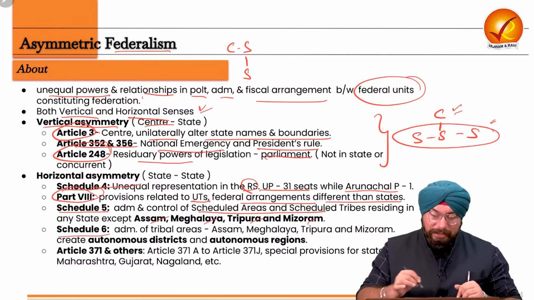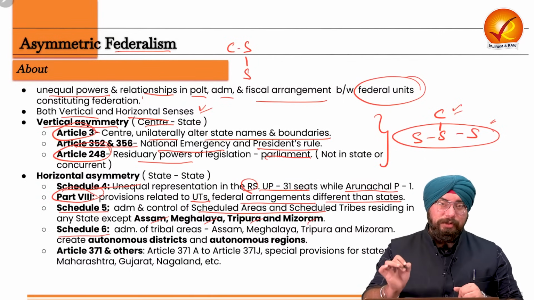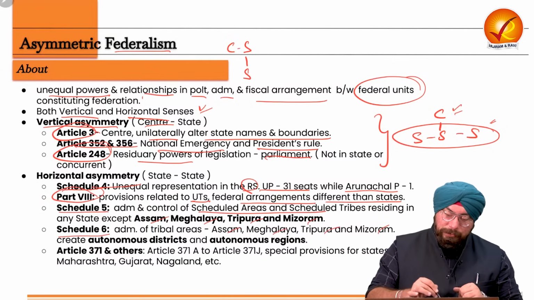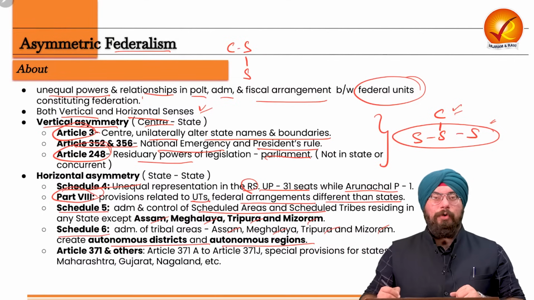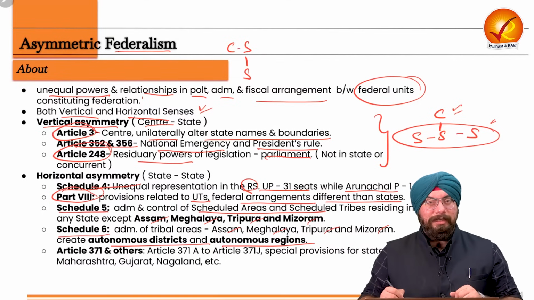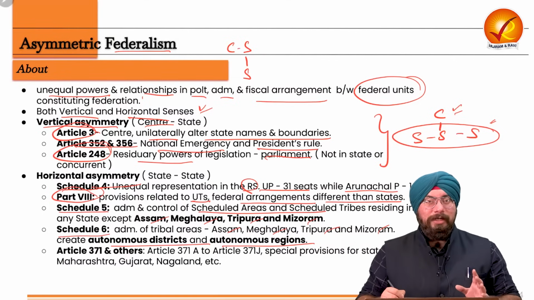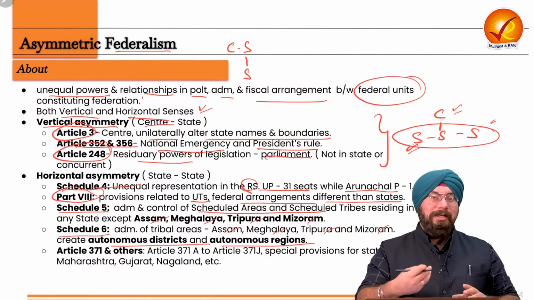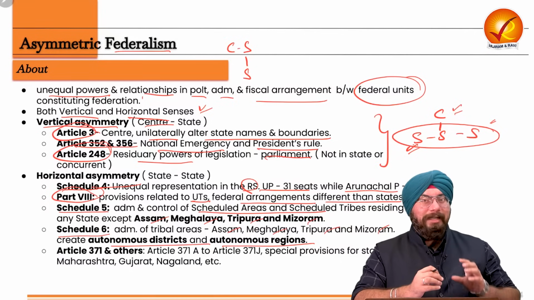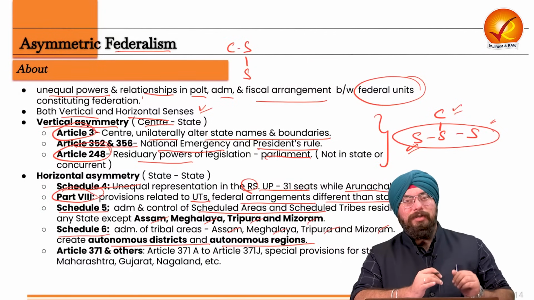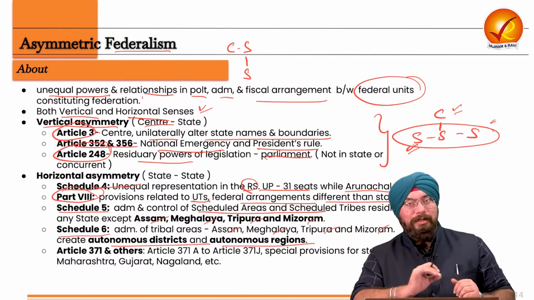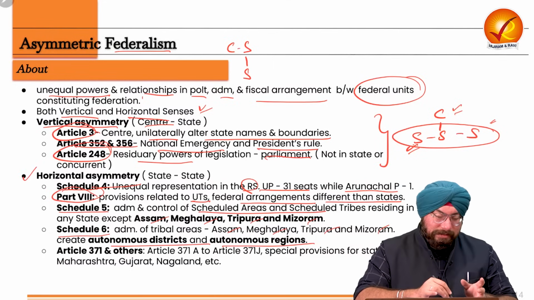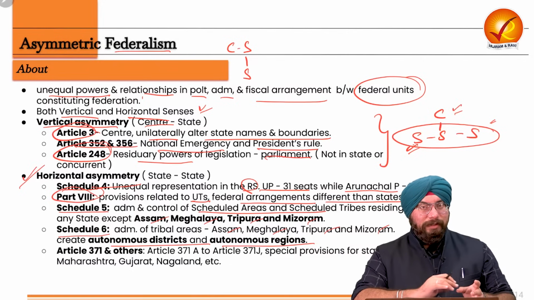And Schedule 6 talks about the administration of tribal areas of Assam, Meghalaya, Tripura, Mizoram, and creation of autonomous districts and autonomous regions in those states. So in a way, we are seeing certain states getting more preference, more autonomy, more resources as compared to the other states, and in the Constitution, these provisions are enshrined. According to many constitutional experts, this is leading to horizontal asymmetric federalism as well.